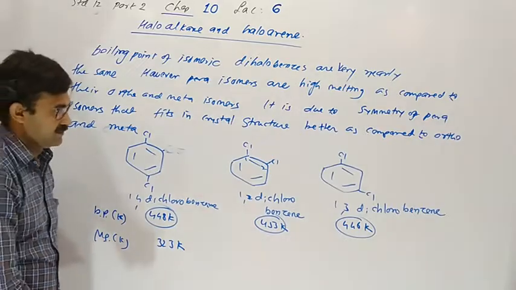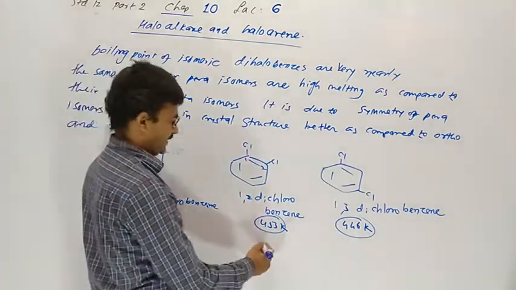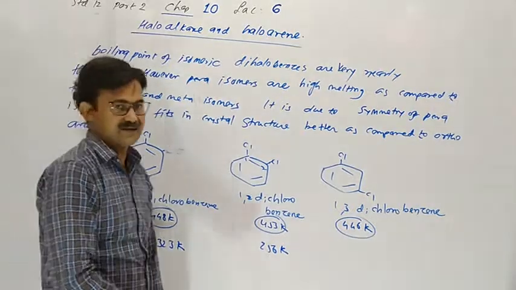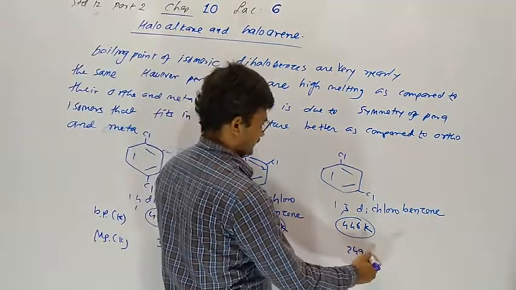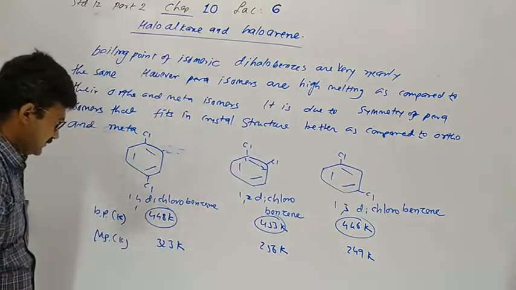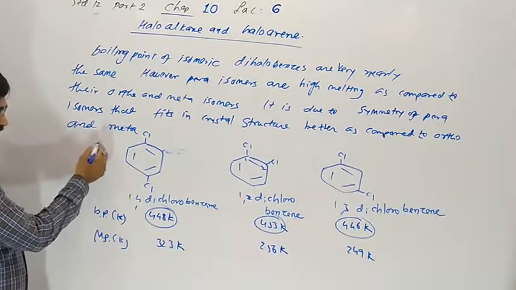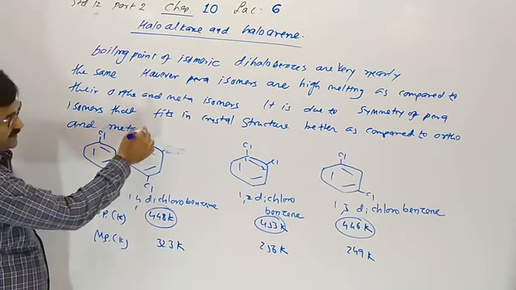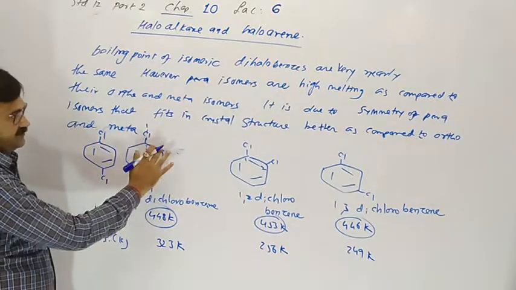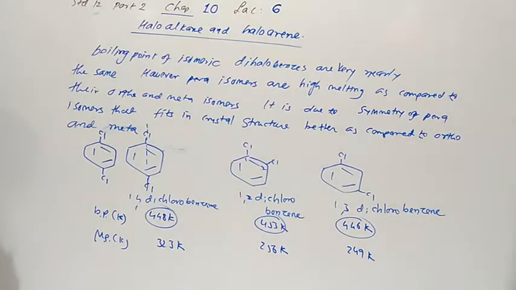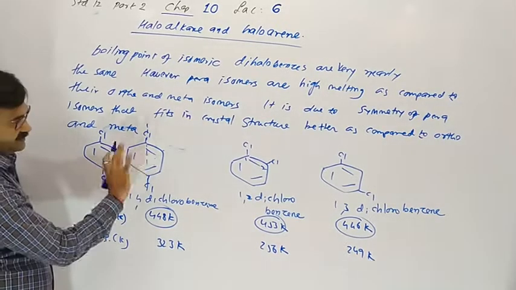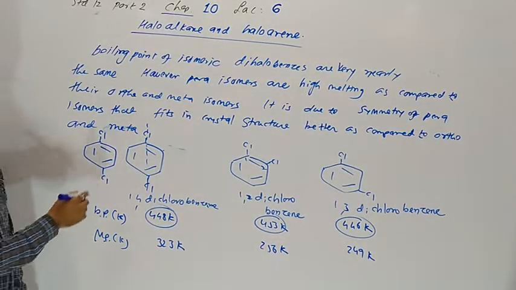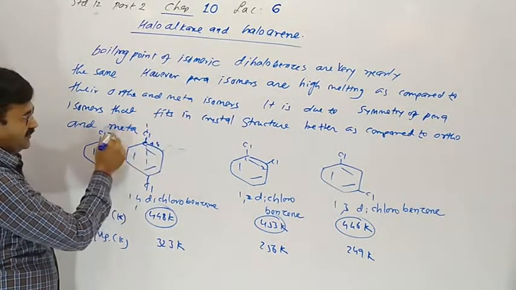Yes, on ortho it is 256 and meta it is 249. Why? In the solid state, para is symmetric. It appears both sides same when we draw a single line. It is symmetric. Both sides appear same. Does it look the same? So here carbon is positive, chlorine negative.